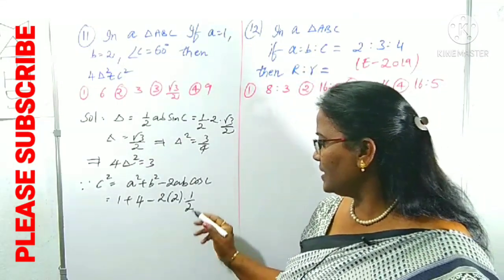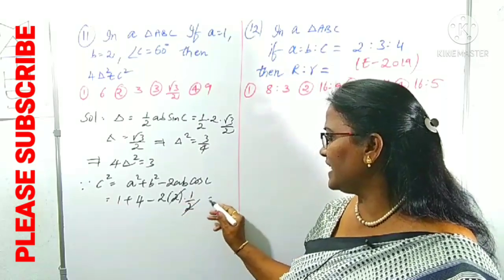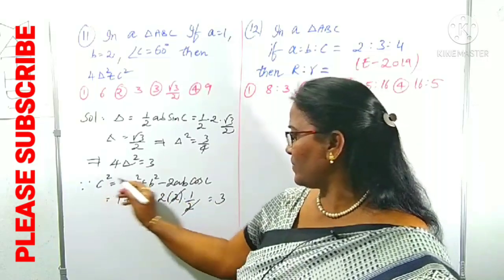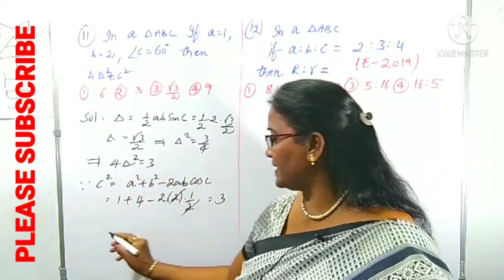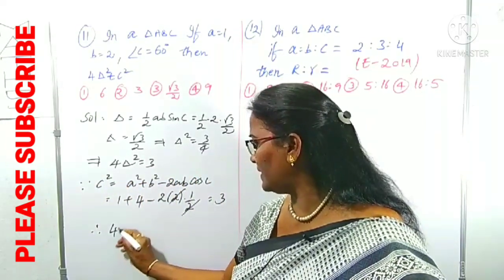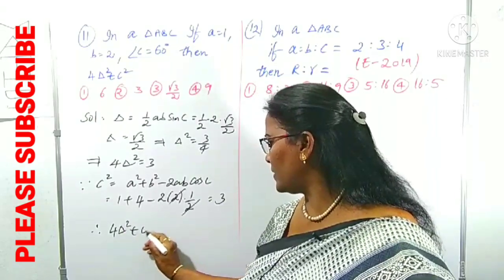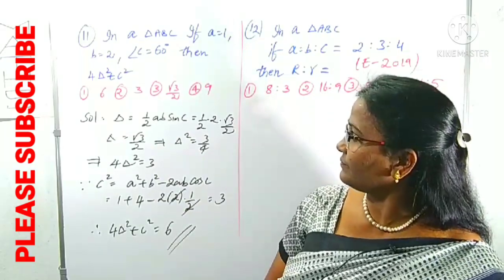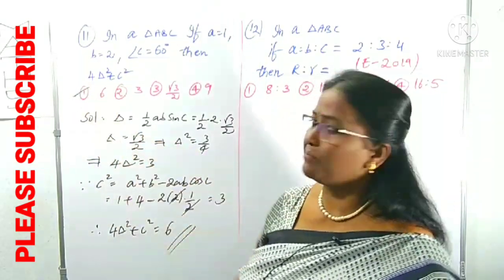Right? 2 cancels here. What is left over? 1 plus 4, 5. 5 minus 2 is 3. C square is 3. 4 delta square is 3. What is asked? Therefore, 4 delta square plus C square is 3 plus 3, which is 6. That's it. That is clearly option number 1.